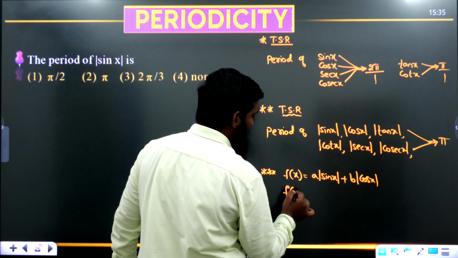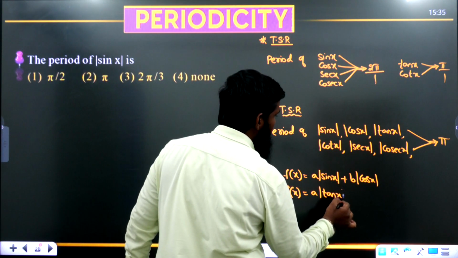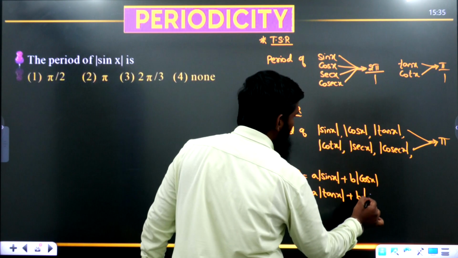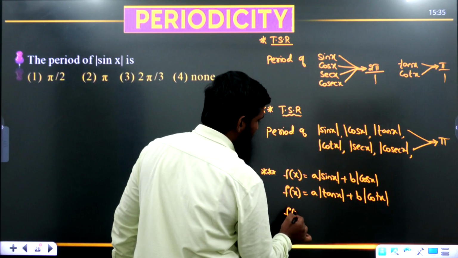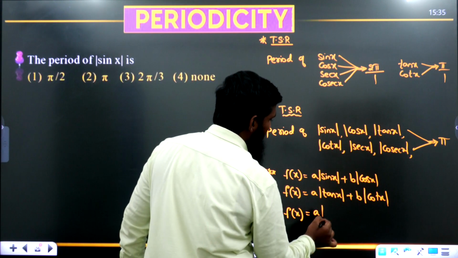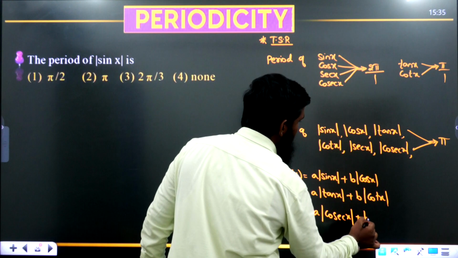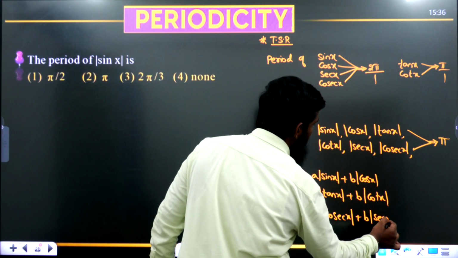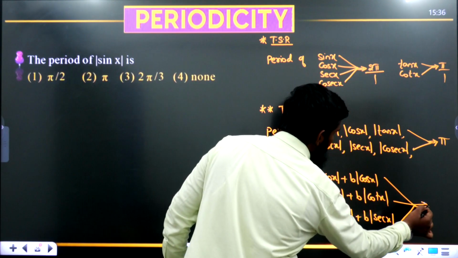Next we take f of x equals a mod tan x plus b mod cot x. Next, f of x equals a mod cosecant x plus b mod secant x. Okay, this part we are having.